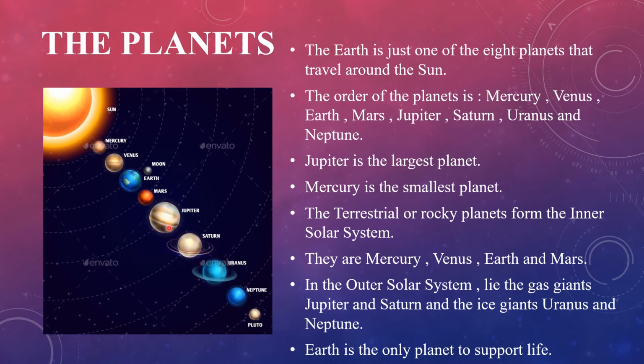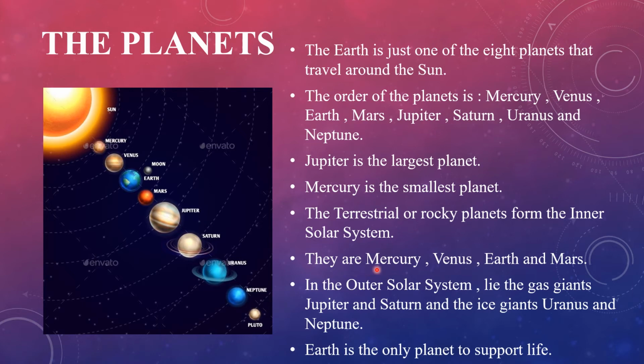The terrestrial or rocky planets form the inner solar system. Now children, our solar system is also divided into 2 parts. So the terrestrial or rocky planets together form the inner solar system.